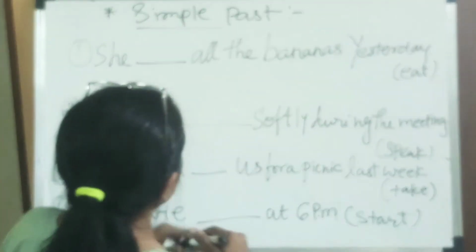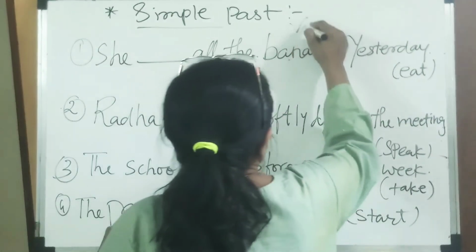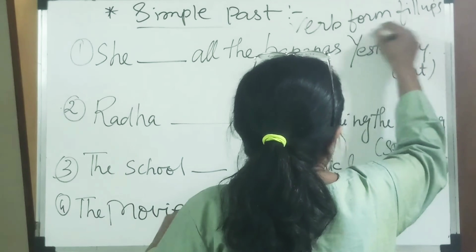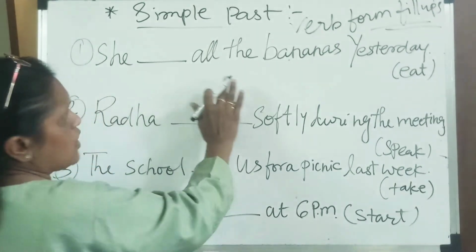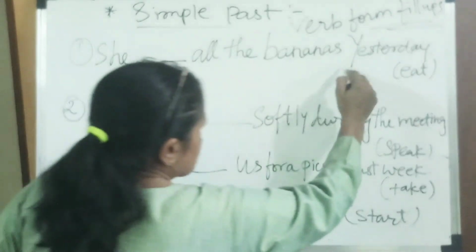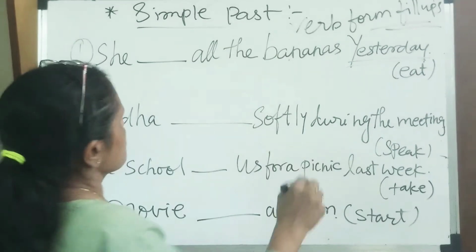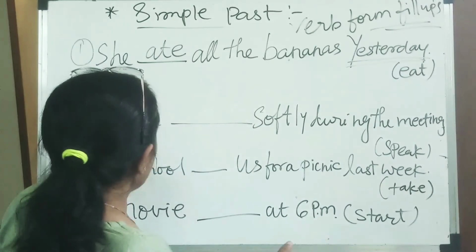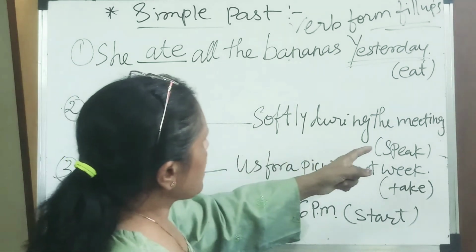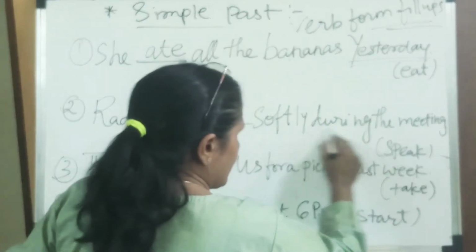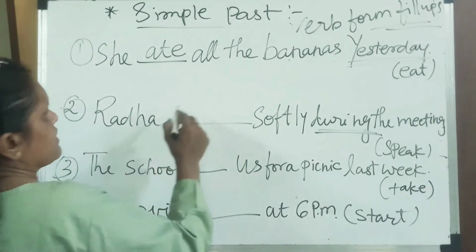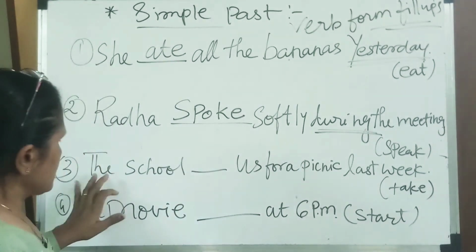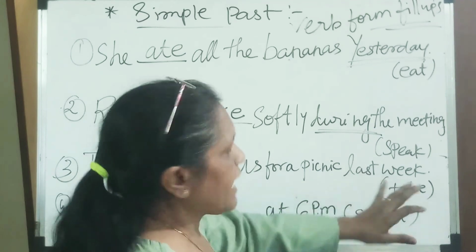Now we are discussing some more verb form fill-ups. These are called verb form fill-ups. They are like that. First, she ate all the bananas yesterday. Yesterday indicates that it is simple past. Then she ate all the bananas yesterday. Second one, Radha spoke softly during the meeting. During the meeting indicates past, कि Radha spoke softly during the meeting.